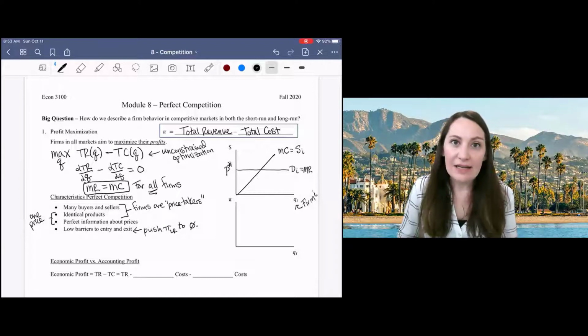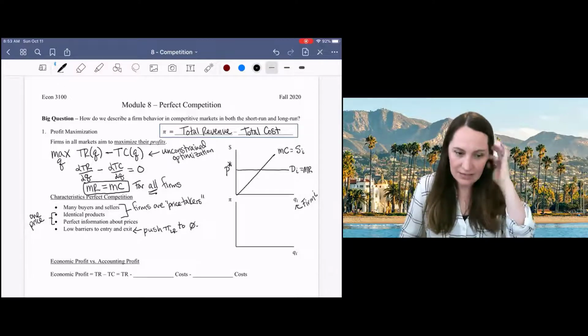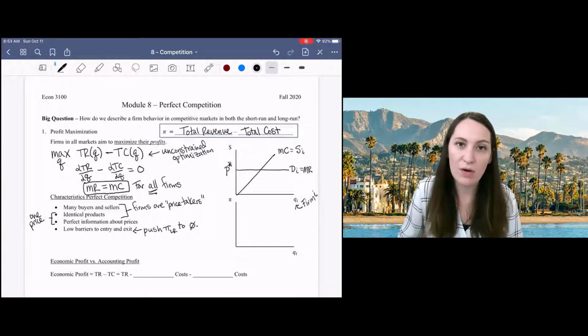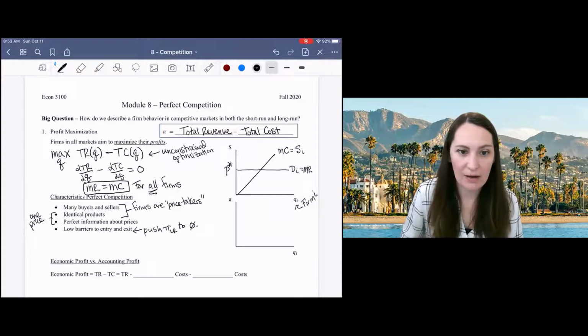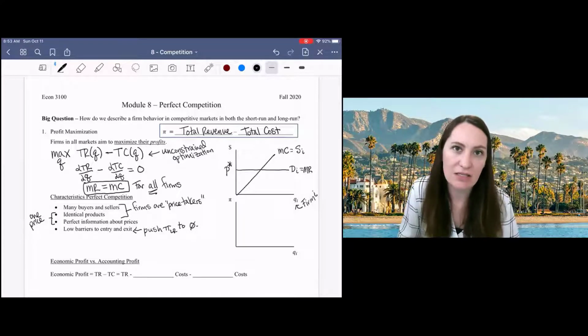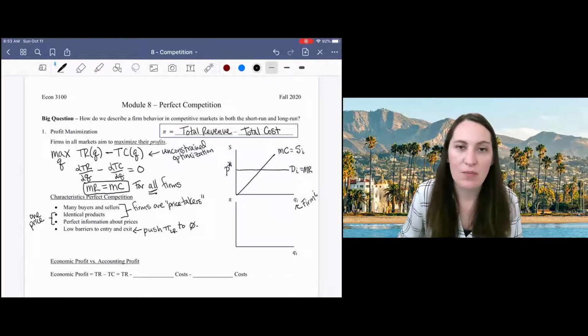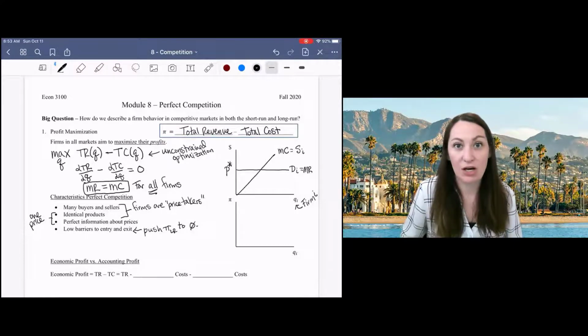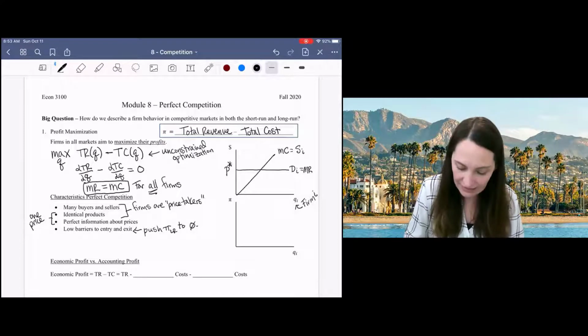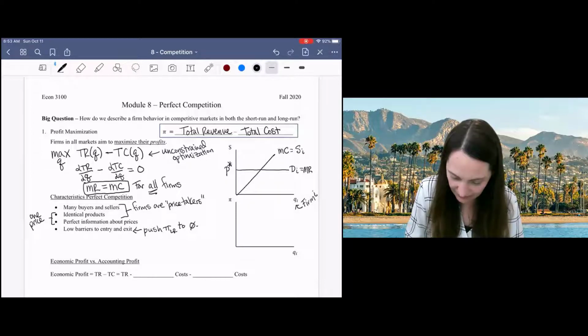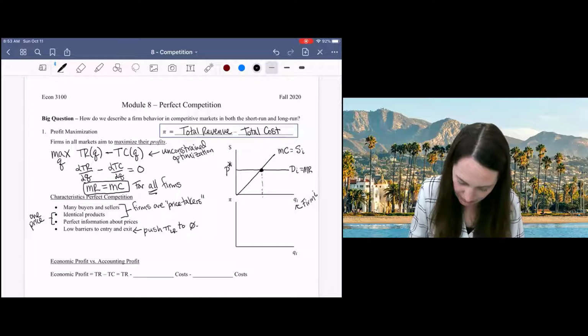So I've got perfectly elastic demand for the individual firm equal to the market price here. And this is what you were doing in your intro classes as well. We observe the price, we come across, we maximize profit where price is equal to marginal cost. And that's the piece that I want to talk about now. Why is it that we maximize profit here where price is equal to marginal cost?